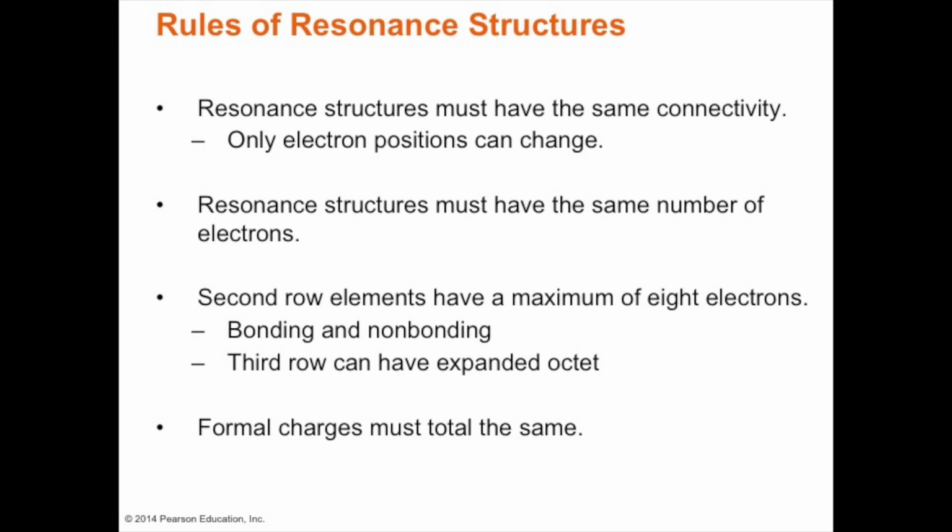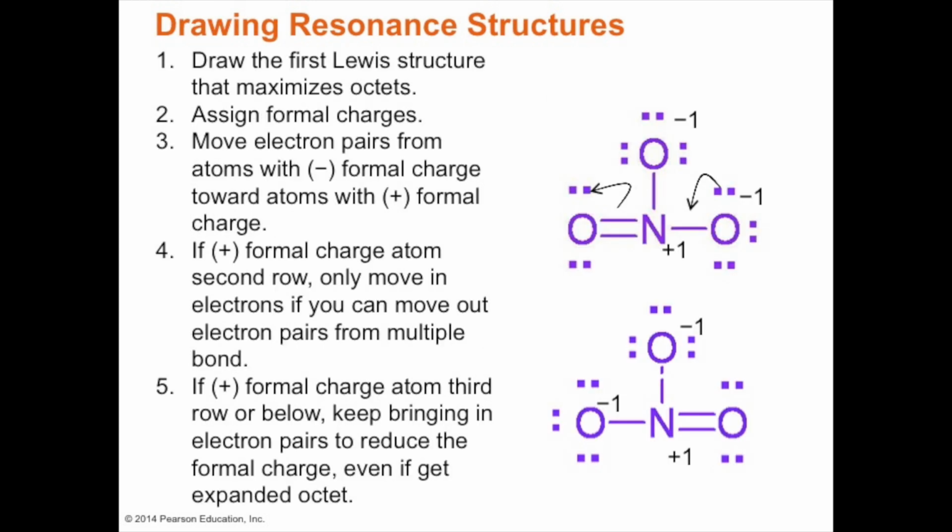Only electron positions can change, and the structures must always have the same number of electrons. And then the second row can have a maximum of 8 bonding and non-bonding electrons, while the third row will have an expanded octet. For example, if we want to draw the resonance structures for nitrate and O3,